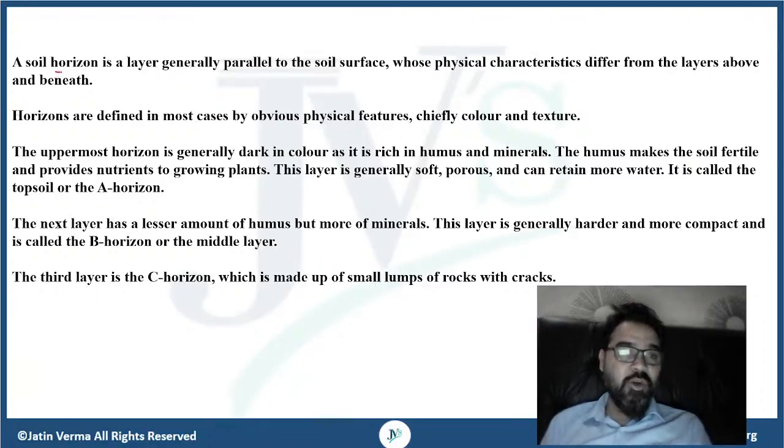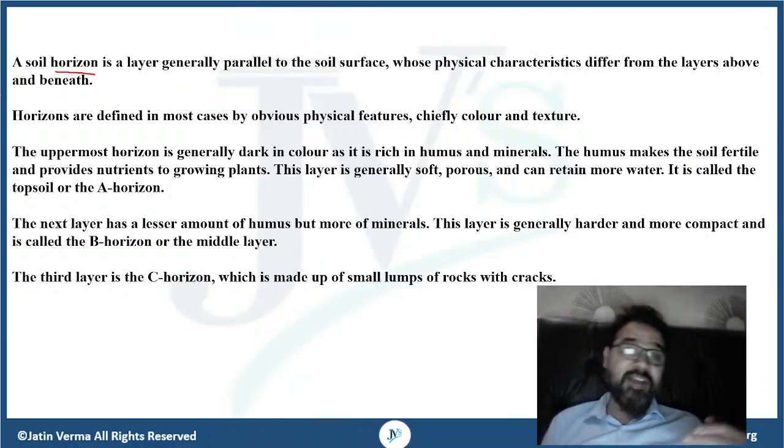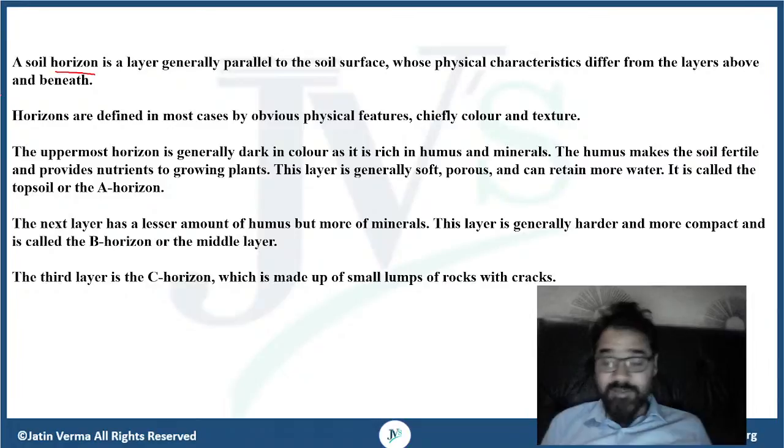So guys, like I said, a soil horizon is a layer generally parallel to the soil surface, whose physical characteristics differ from the layers above and beneath. Every horizon, that is every layer, has different physical features: different colors, different texture, different chemical composition. Here you can see the uppermost horizon is generally dark in color as it is rich in humus and minerals. We say the topmost layer is rich in humus, number one, and also rich in minerals.